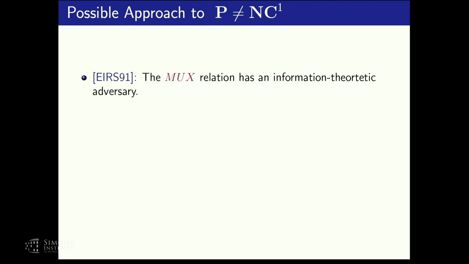Now, another very nice property of this multiplexor relation is that it does have an information theoretic adversary. So this gives hope that maybe we have a plan for separating P from NC1. We first incorporate this information theoretic adversary inside the proof strategy that I described in the previous part.